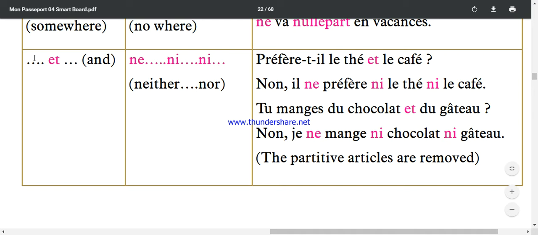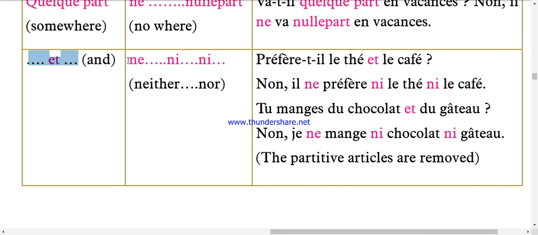Now the last one is et, which means and. While answering this type of question, you always use ne, then after it the verb will come, then ni, then the first noun, then ni, then the second noun. It means neither nor. Prefère-t-il le thé et le café?